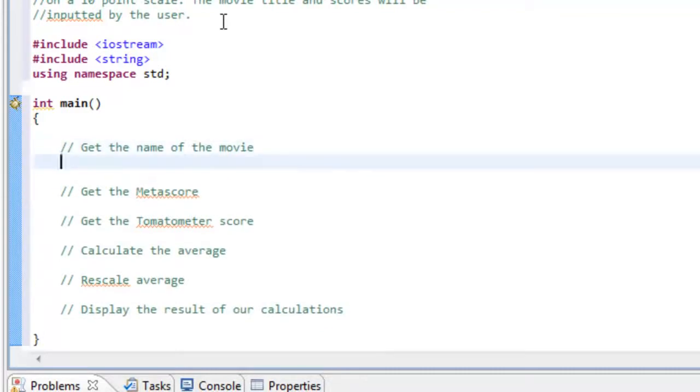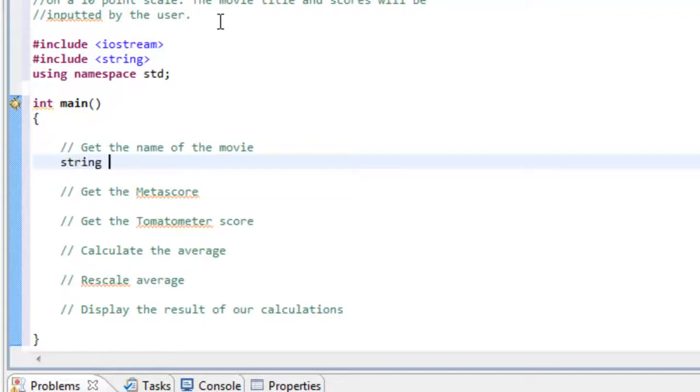Okay, what we're going to do is start filling in the blanks here, filling in this section below each of the comments. So in order to get the name of the movie, we're going to prompt the user of this program to input the movie name. So the first thing we need to do is declare a variable that's going to be able to hold the name of the movie.